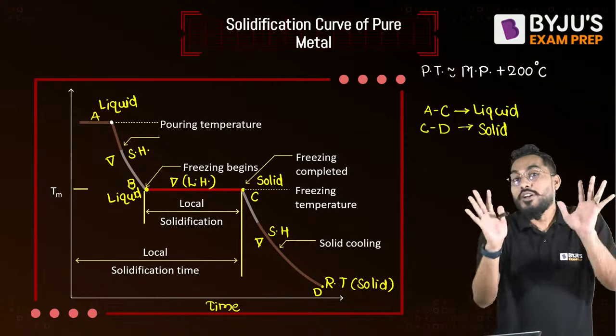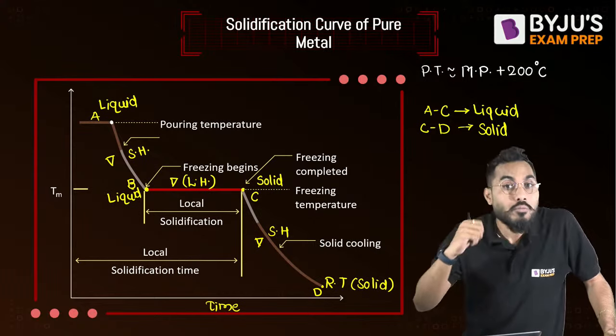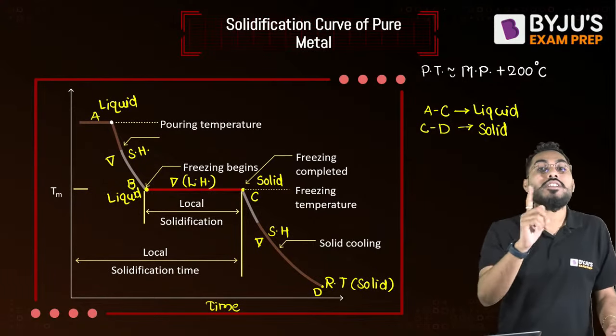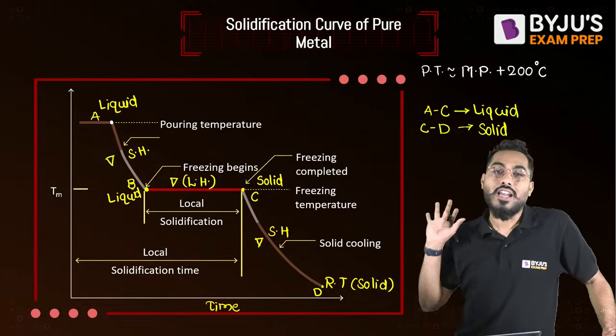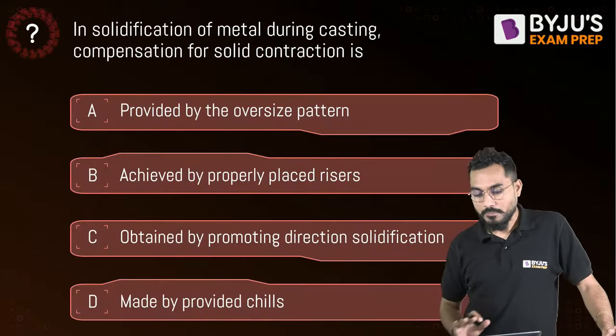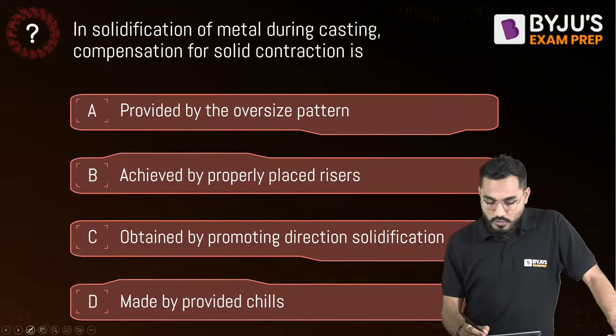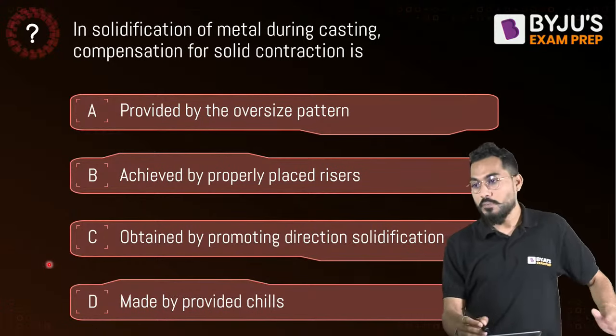So liquid shrinkage will be compensated by providing a riser, whereas solid shrinkage is compensated by providing a shrinkage allowance. I hope you are understanding this. Right, fine. Let's solve the first question now. We are waiting for that and we'll start solving this particular question.